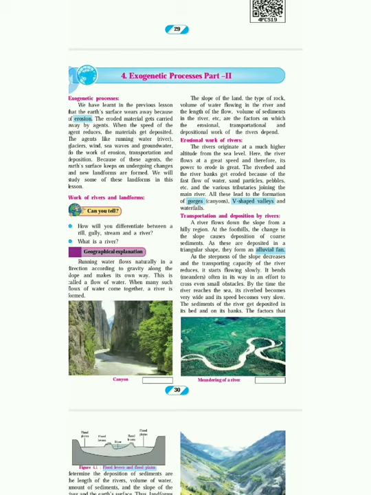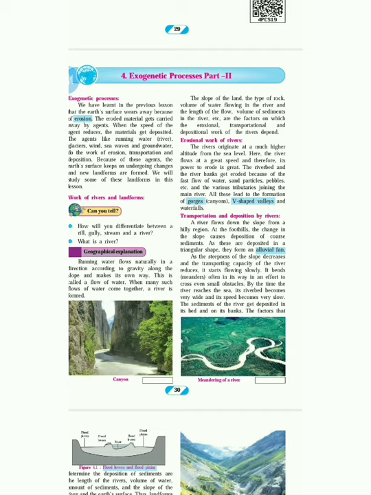The slope of the land, the type of rock, the volume of water flowing in the river, the length of the flow, and the volume of sediments in the river are factors on which the erosional, transportational and depositional work of the river depends.